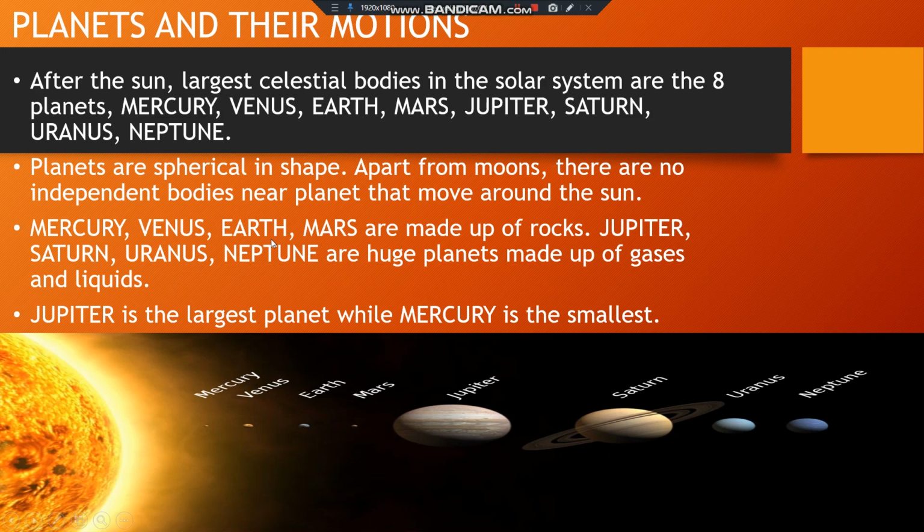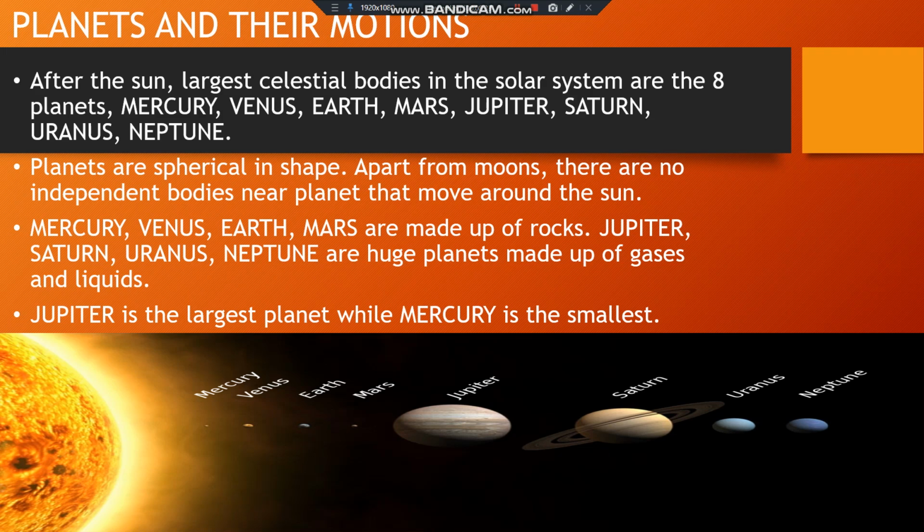Mercury, Venus, Earth, and Mars are made up of rocks. Means you can find rocks on the surface here, whereas Jupiter, Saturn, Uranus, and Neptune, the last four planets, are made up of gases and other liquids.